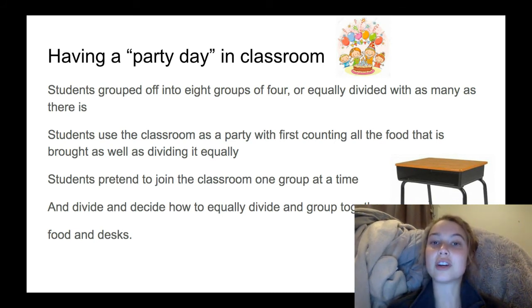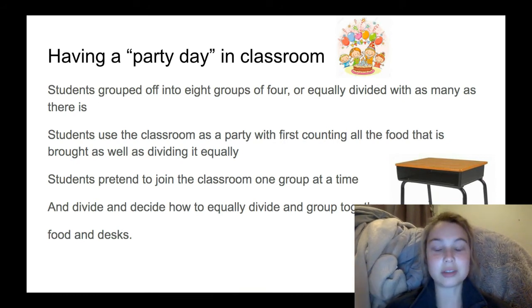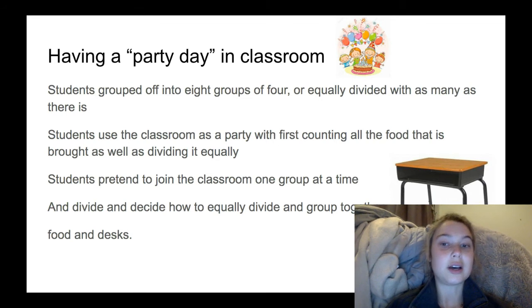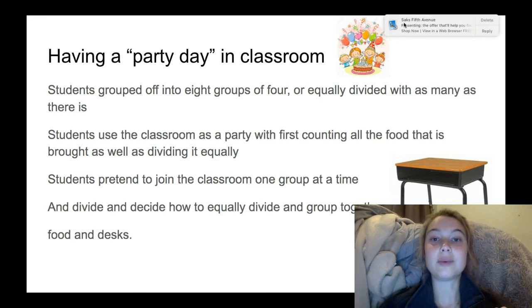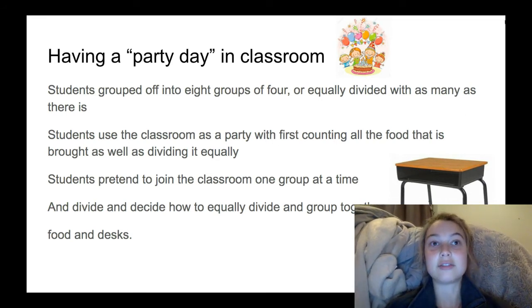Let's divide the food first. And then let's group everyone into families. Let's do exactly what the book says. 4 and 4 and 4 and 4 and 4, which equals the total of 32. And then next, I would have students come in.